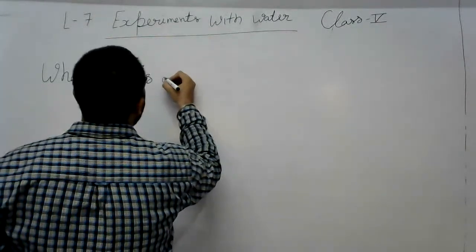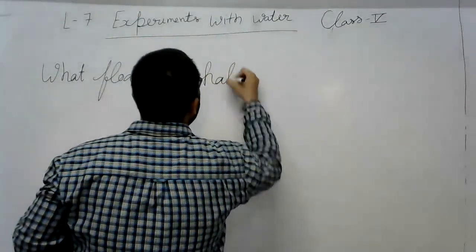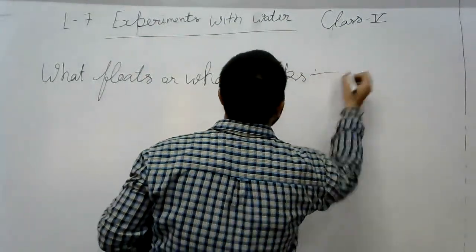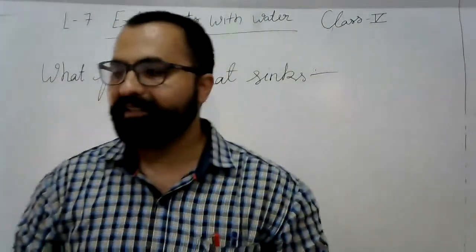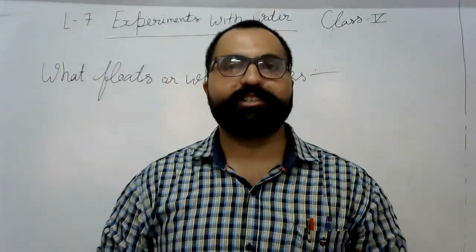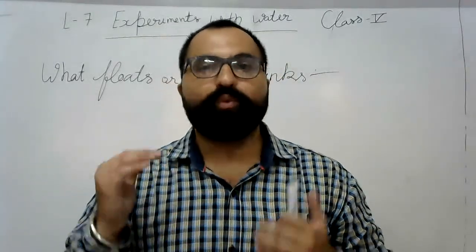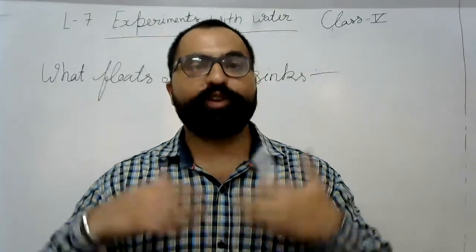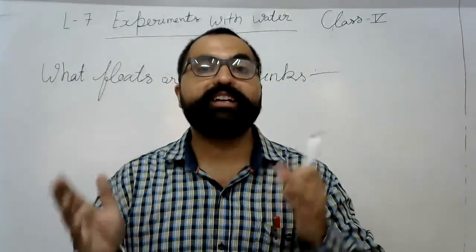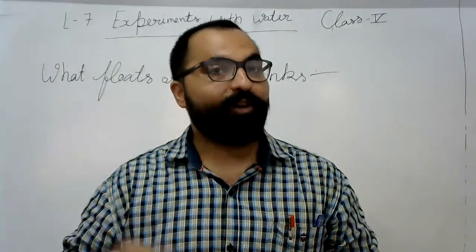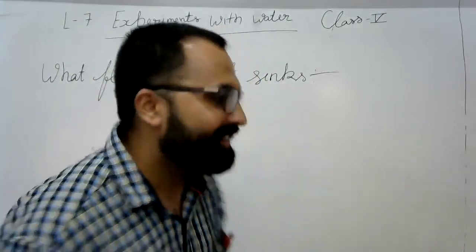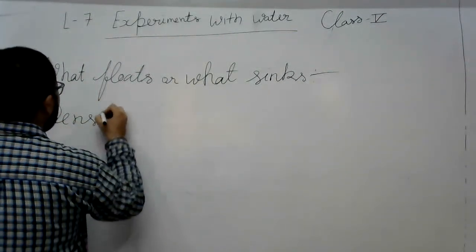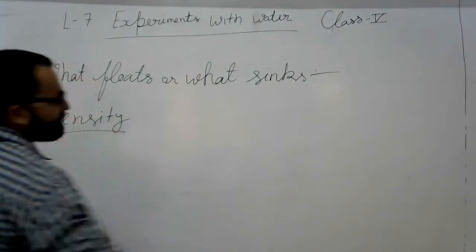Class, in the previous session I told you which things float and which sink. Floating or sinking of an object does not depend on its weight, it depends upon density.